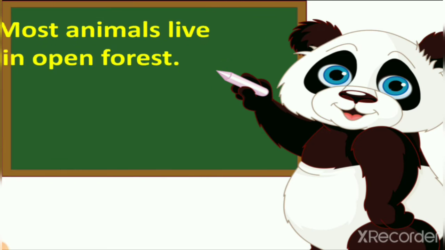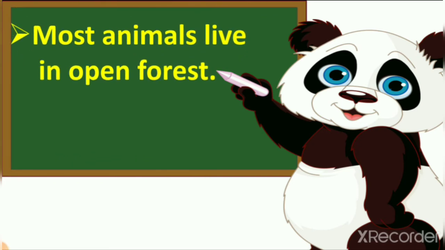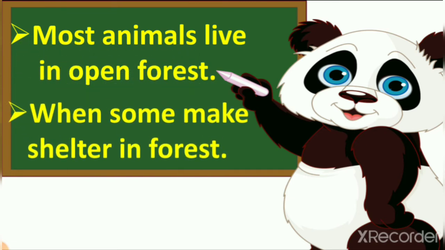Now our today's second topic is most animals live in open forest. So first we learned about forest. Now we learn which animals live in forest. Most of the animals are living in open forest. In earlier times they had a large area of forest, but right now we cut the trees and use that land for our benefit, right?